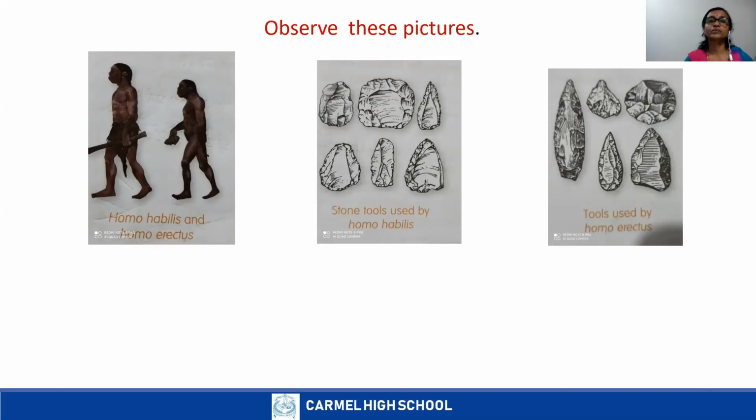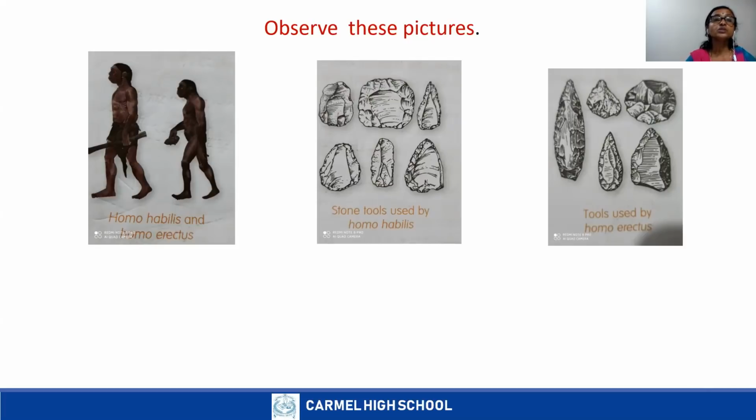Those who could adapt to the changing climate evolved into different groups, as Homo habilis, Homo erectus, like that. So these Homo habilis changed to Homo erectus. A new group evolved from this and formed Homo erectus.